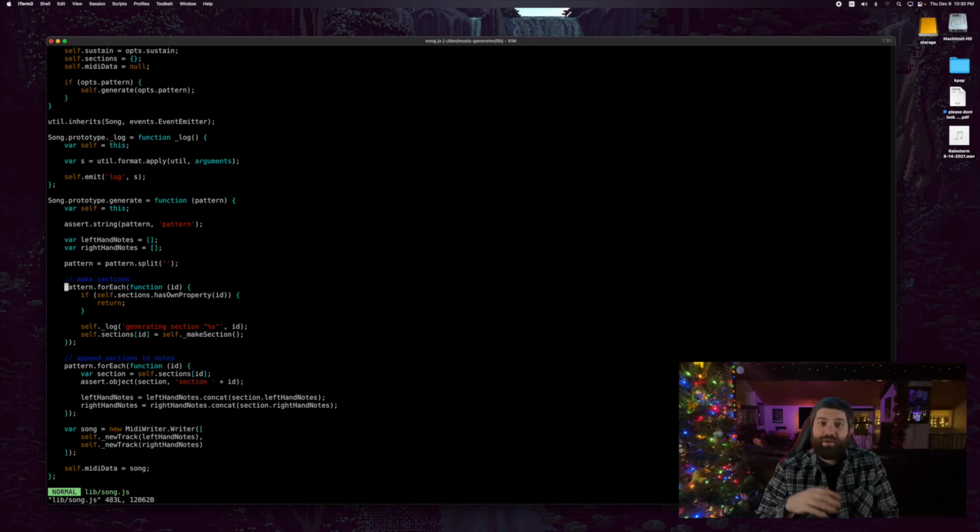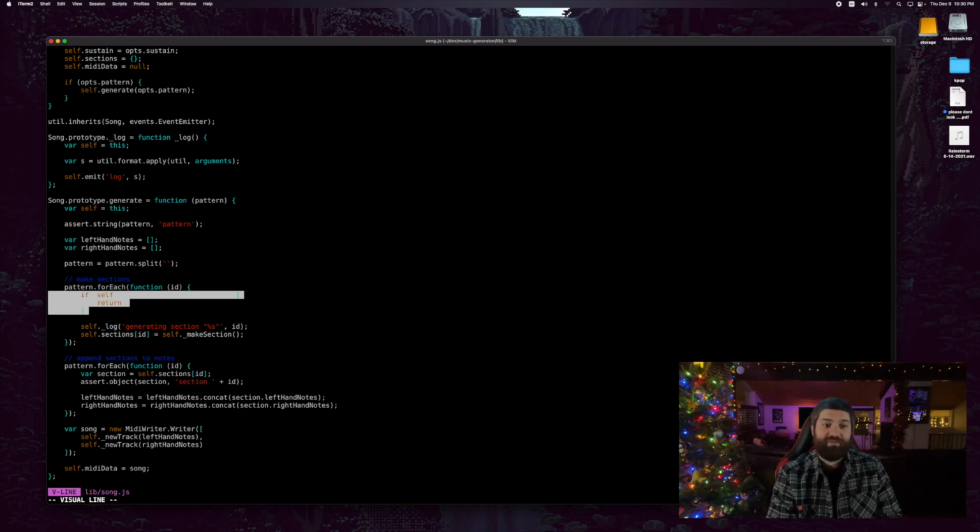All right, so now that we understand what a pattern is, this code is responsible for looping over every possible pattern. The first thing to do here is if we already have the pattern, then we skip it. So we just go through and generate each pattern. For example, if we were going through the string A, B, C, B, C, D, we'd first generate a pattern for A and save it. We'd then generate a pattern for B, and save it. We'd generate a pattern for C, and save it. We would be asked to generate a pattern for B, but we already had one, so we would just move on. C we already had, we move on. D, we generate a pattern.